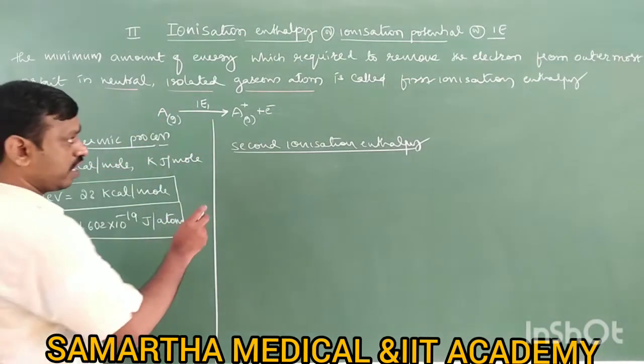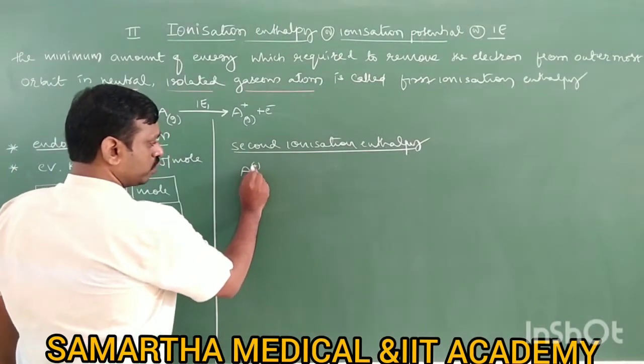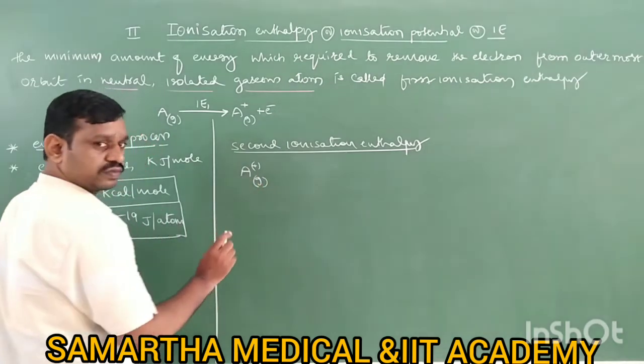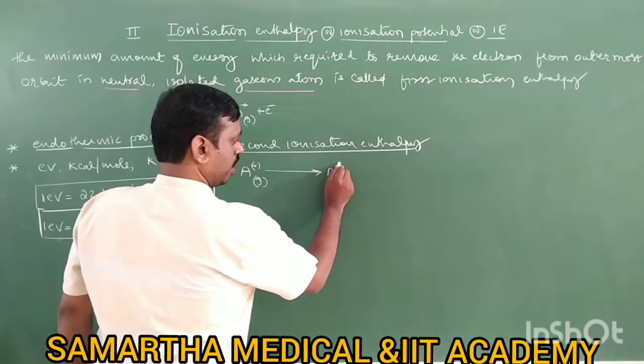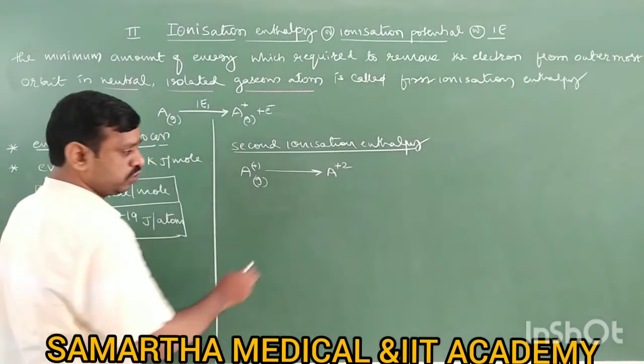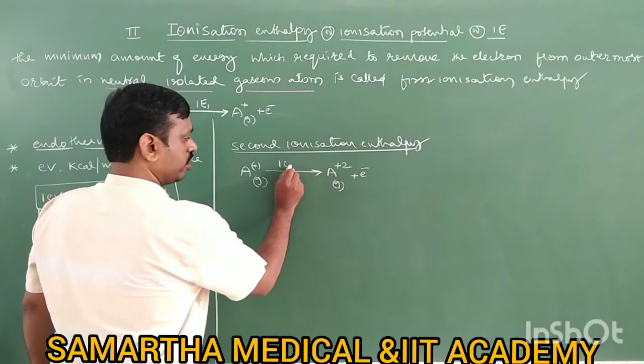Then in second ionization enthalpy we take the unipositive ion, which should be in gaseous state, and remove one electron. It becomes A plus 2, a dipositive ion, plus an electron. This is IE2.